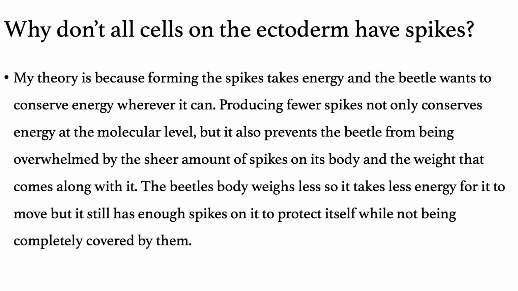So why don't all cells on the ectoderm have spikes? My theory is because forming the spikes takes energy, and the beetle wants to conserve energy wherever it can. Producing fewer spikes not only conserves energy at the molecular level, but it also prevents the beetle from being overwhelmed by the sheer amount of spikes on its body and the weight that comes along with it.